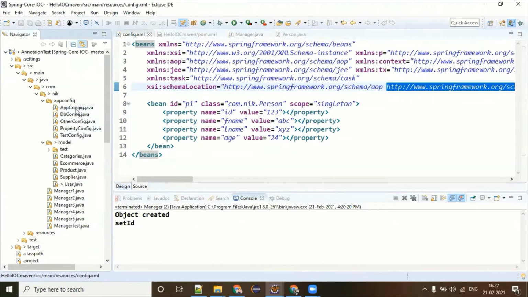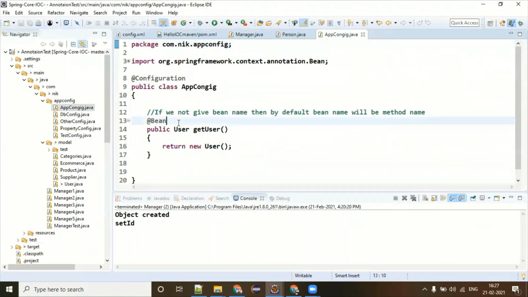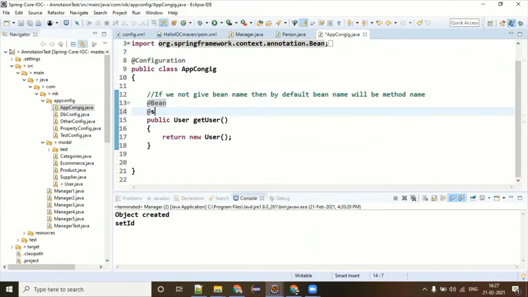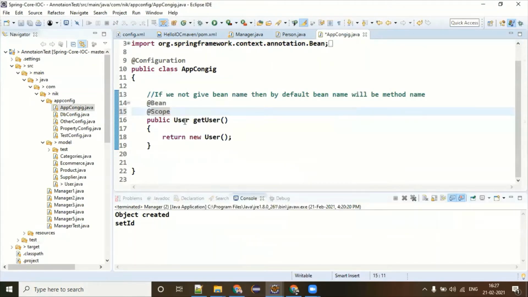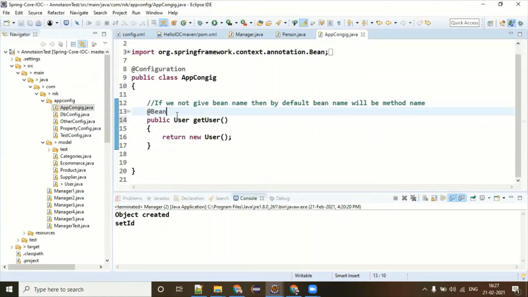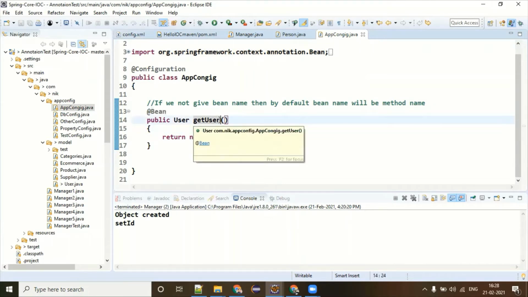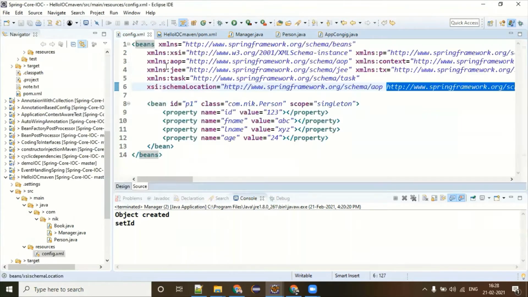So if you talk about annotation, let's say this is the app config. There is @Bean. Similarly, there is @Scope. Can you see that? You can give whatever scope you want. Singleton is the default. Whatever features you are able to see there, the same features are here also. The only thing is everything is in Java here, and there it is everything in XML. So here @Bean will create an object for this class. It is equivalent to defining a bean like this.